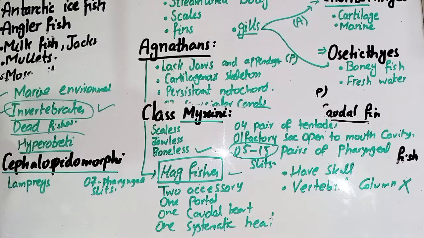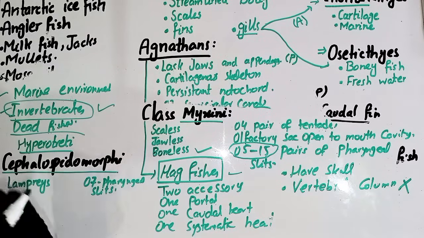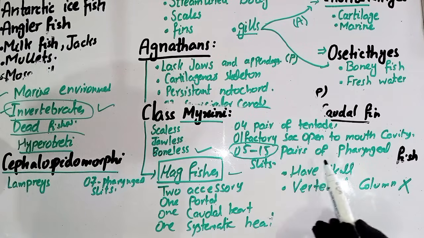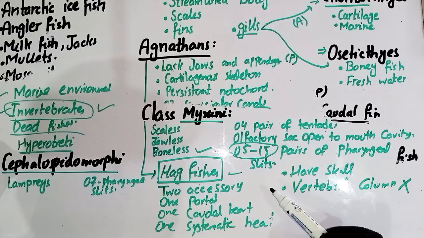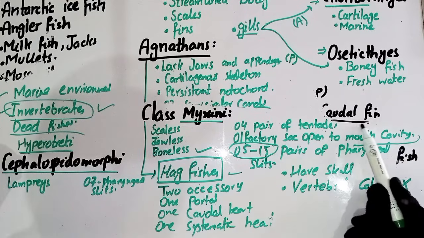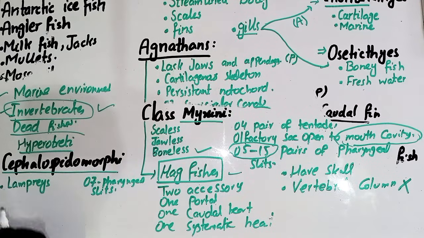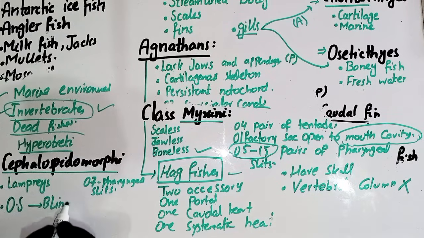The second point is that teeth and a rasping tongue are present in them, and they have a blind olfactory sac. The olfactory sac is blind in nature; it does not open into the mouth cavity. So what is the main habitat of the Cephalaspidomorphi?